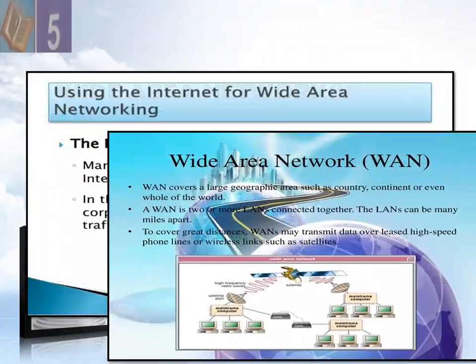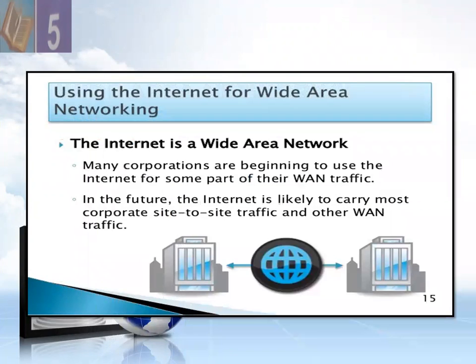So dear students, using the internet for a wide area network. The internet basically stands for international network. The internet is a wide area network. A wide area network covers countries and continents, and on the internet we are connected across countries and continents.